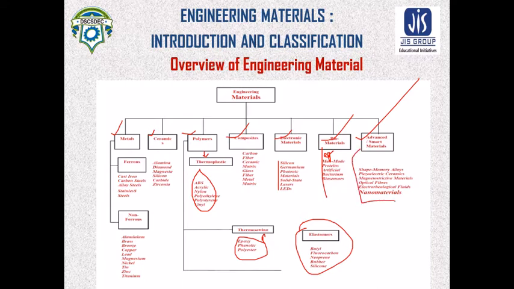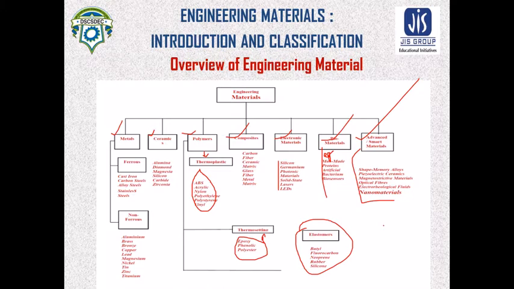So in engineering material, a detailed study of these materials is done with their internal and external properties and behavioral characteristics. From the engineering material study, a technologist or engineer can understand how to select the material for a specific operation.